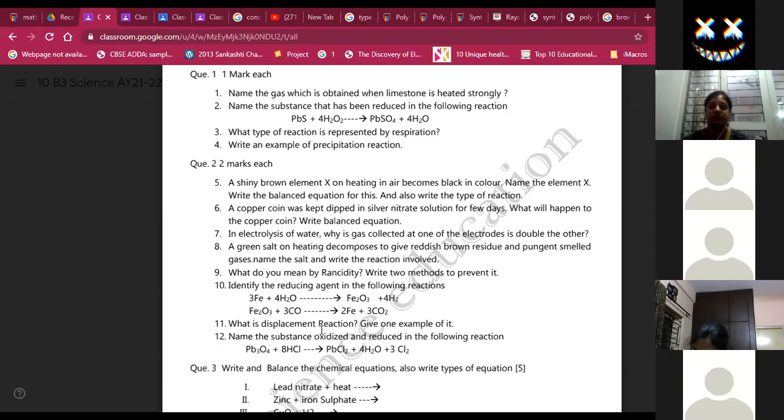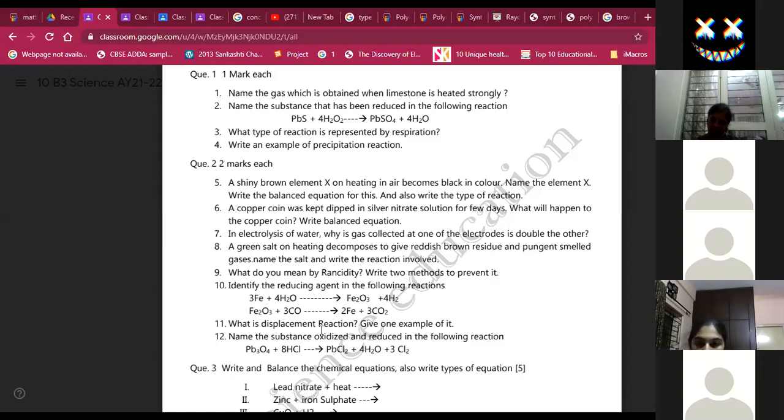displaces copper. I have written the definition as: the reaction in which a substance is displaced from its compound or salt by another substance is called a displacement reaction. Is this correct? Yes, that works. Do I have to include the reactivity? No, but if you use the word, that will be better. The more reactive element displaces the lesser reactive element. Okay, ma'am.